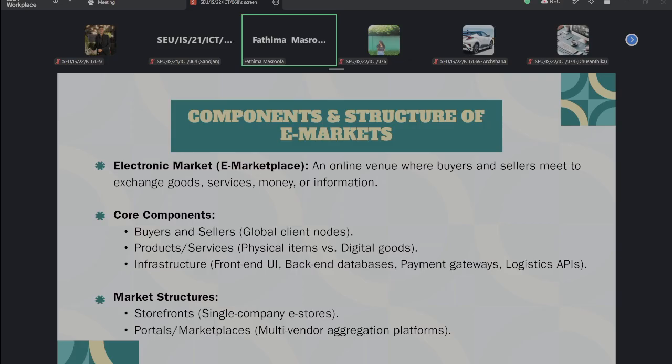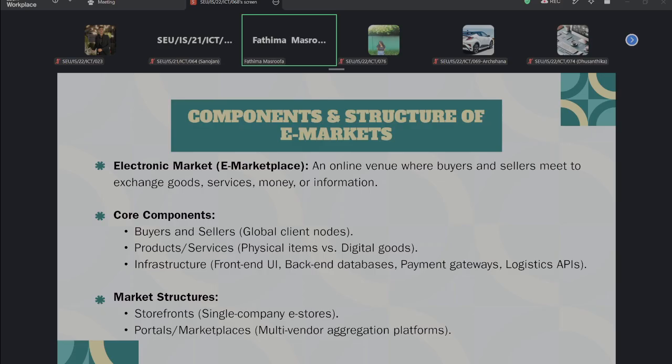So normally the electronic market or e-marketplace is an online venue, online place, where buyers and sellers exchange their goods and services, or money, or other kinds of information, right? So this is what we call an e-market or electronic market. An e-marketplace brings buyers and sellers together electronically.